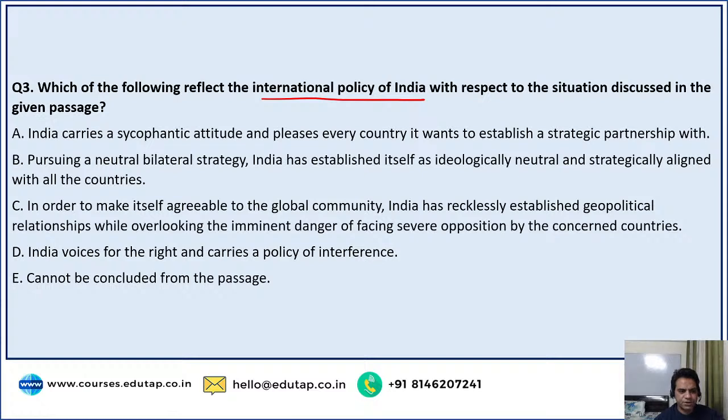Okay. In order to make itself agreeable to the global community, India has recklessly established geopolitical relationships while overlooking the imminent danger of facing severe opposition by the concerned authorities. No. India voices for the right and carries a policy of interference, or cannot be concluded from the passage. So, what has been the international policy of India? India has recklessly established geopolitical relations, and we are overlooking the danger of facing severe opposition. That is nowhere given in the passage here. This is also wrong.